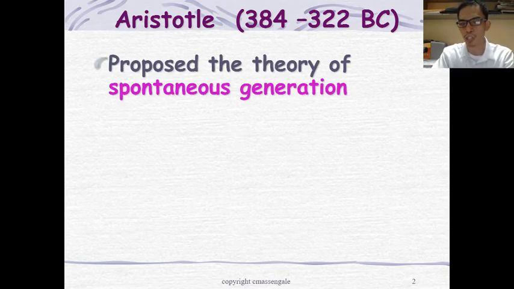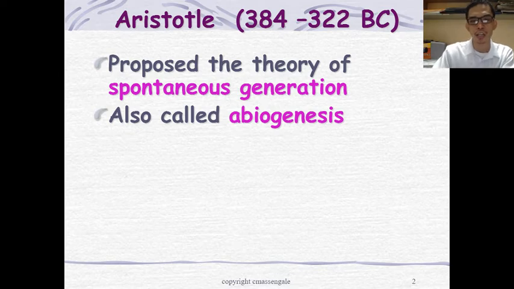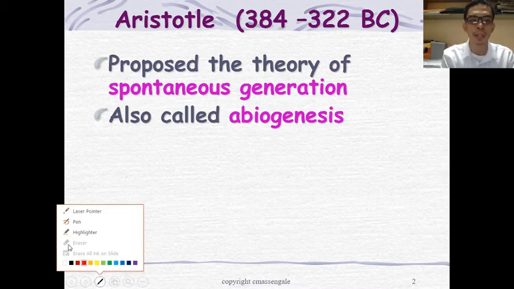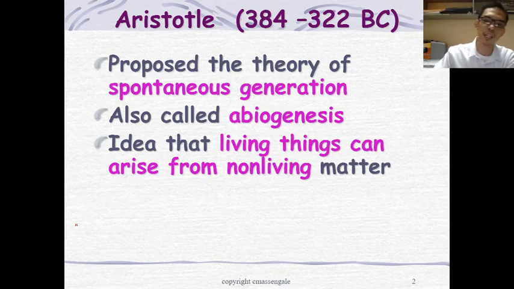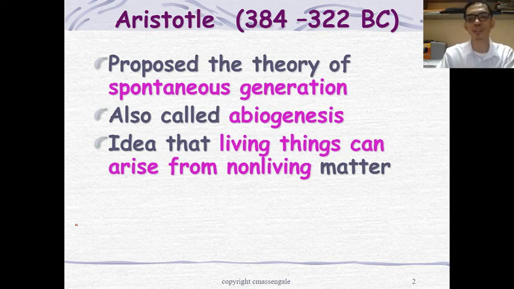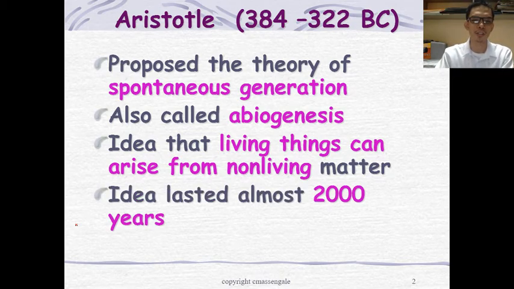Technically, Aristotle proposed the theory of spontaneous generation, also known as abiogenesis. In his discussion, the idea is that living things arise from non-living matter. So basically, the living things on Earth arise from non-living matter, like rocks, dust, or sunlight. This idea lasted for around 2,000 years.